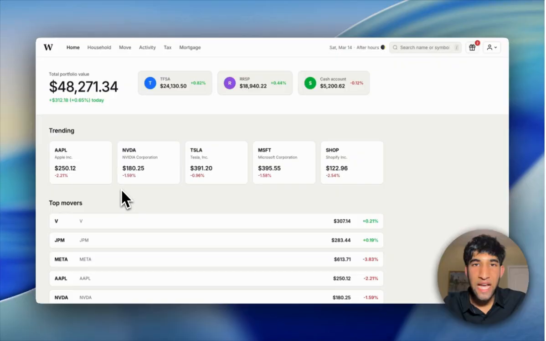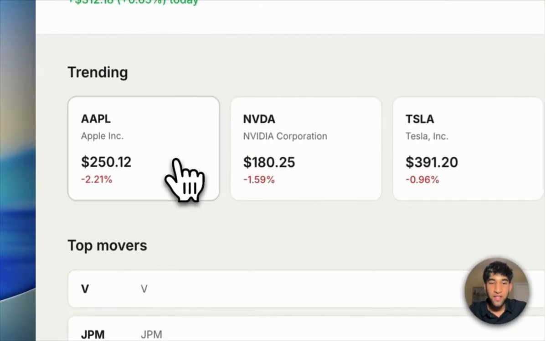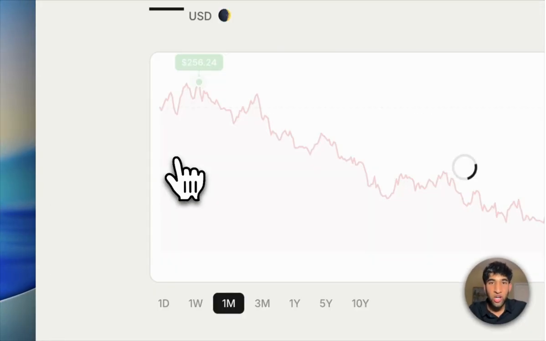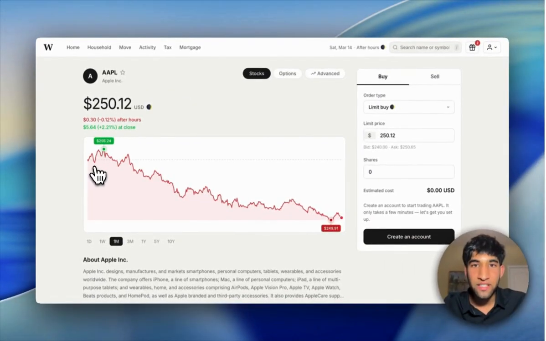Let's get into it. I was actually able to directly incorporate Stocksy within the Wealthsimple website. Now that we're on the Wealthsimple website homepage, I'm going to click on a stock. I'll choose Apple, although any works. So after I click on Apple, it's going to load up the real 1 month stock prices for Apple. And nothing really seems too interesting at first. We just label a point in max and a point in min.